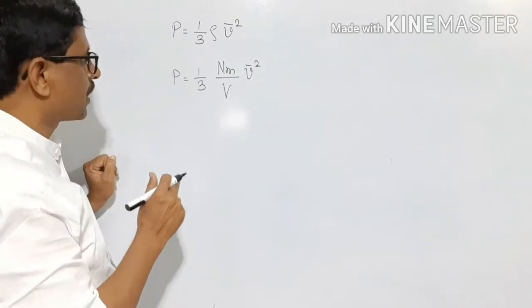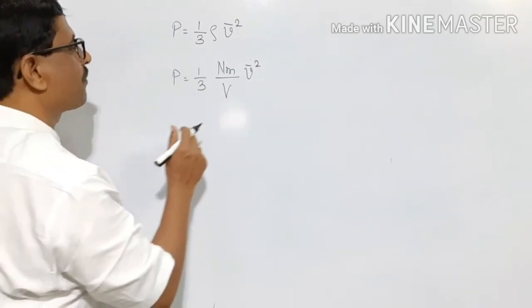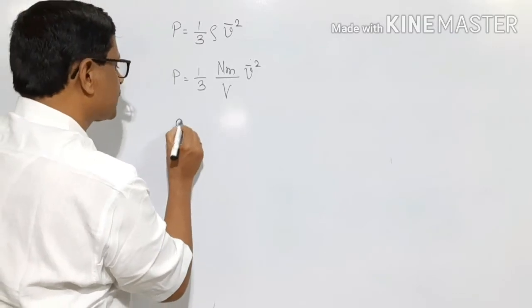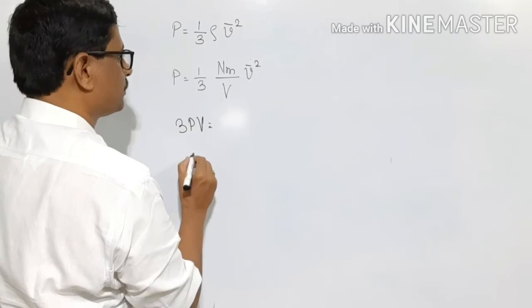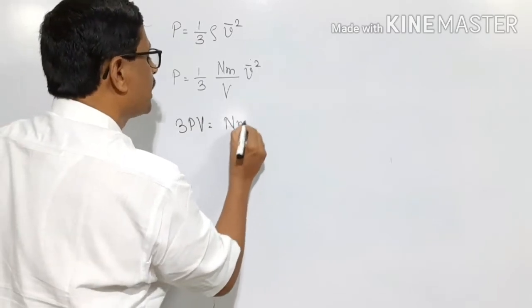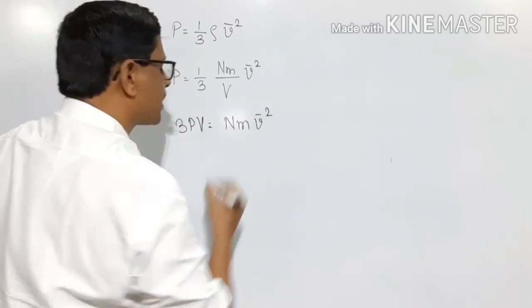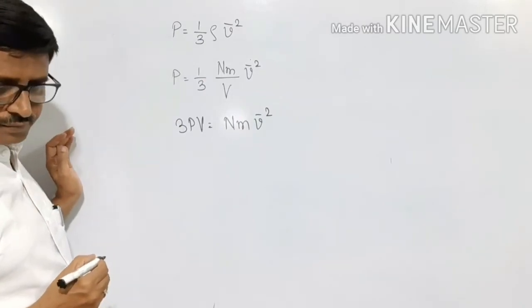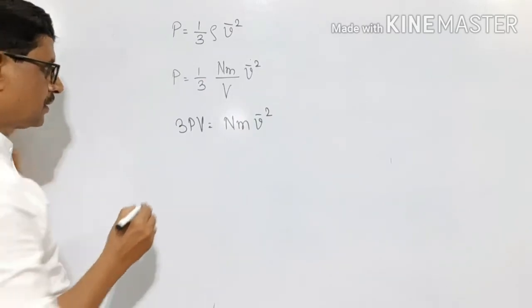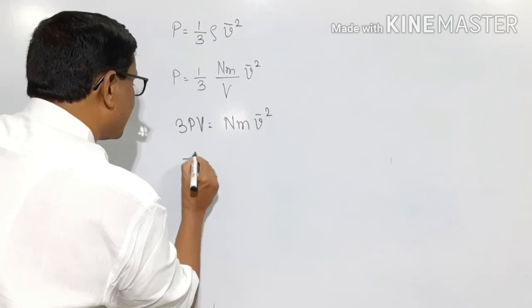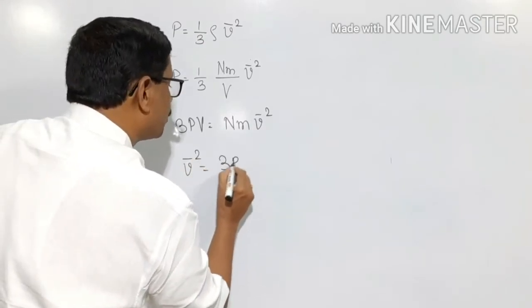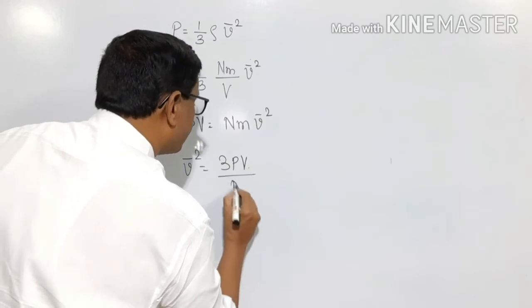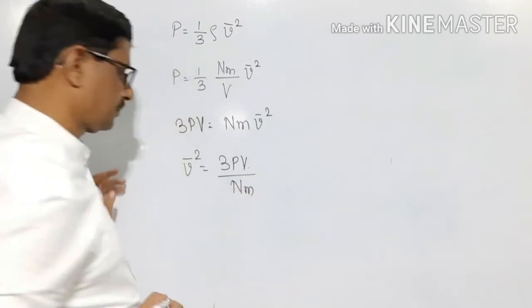Then, from this equation, I will write this as 3 into PV is equal to N into m into V bar square. Therefore, V bar square, this is mean square velocity, is equal to 3PV divided by Nm.